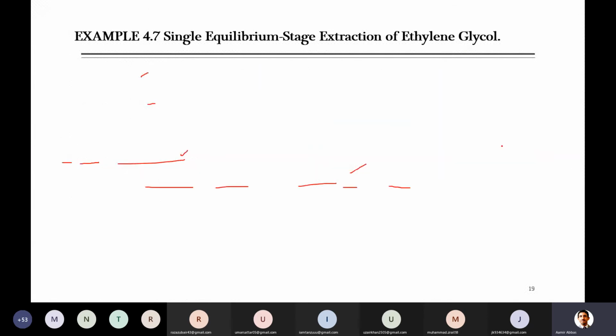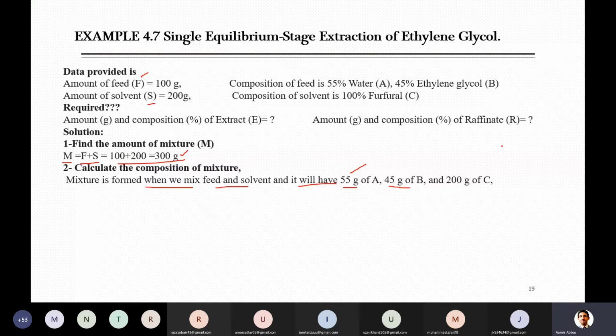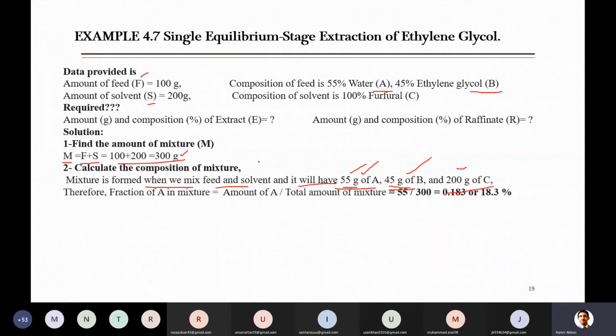Its amount is 200 grams. Because the feed consists of two components, we wrote 55 gram of A, which is water, 45 gram of B, which is ethylene glycol, and 200 gram of the C component. This is our mixture.